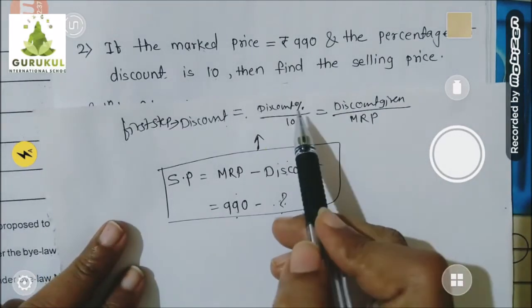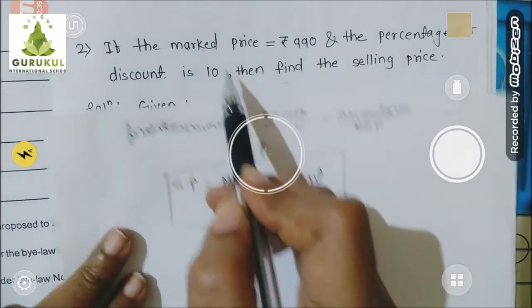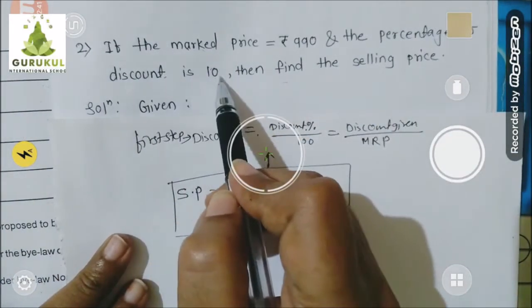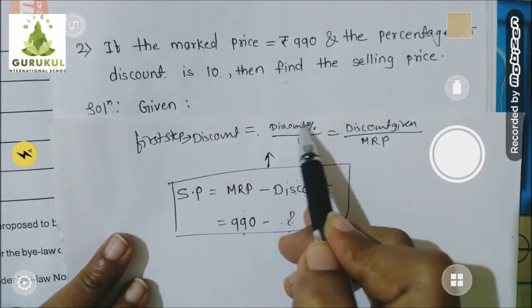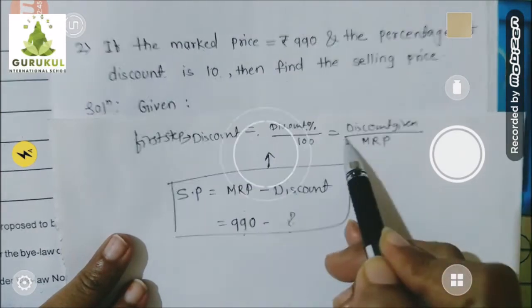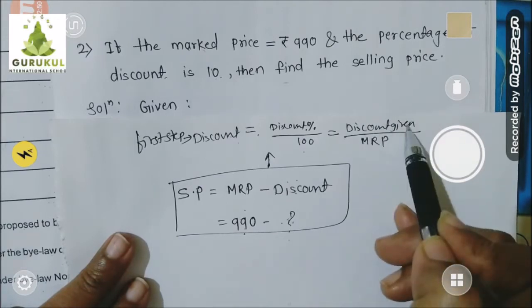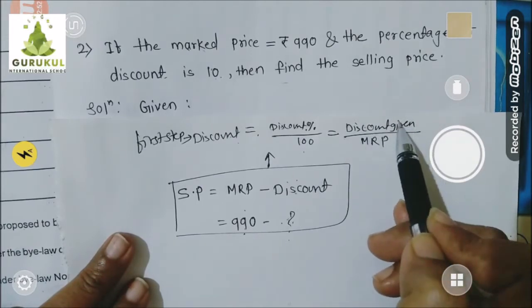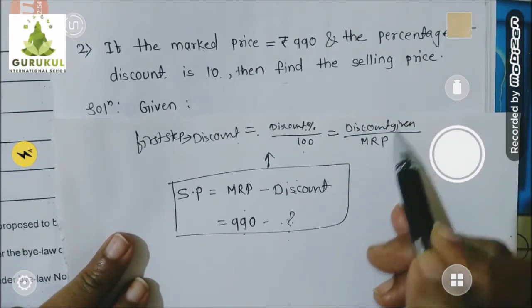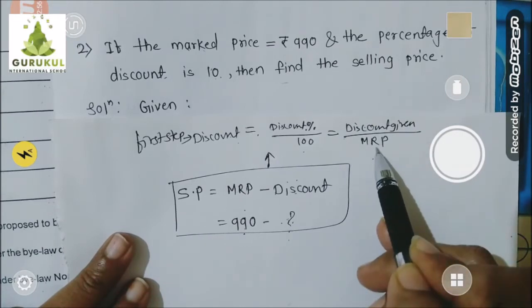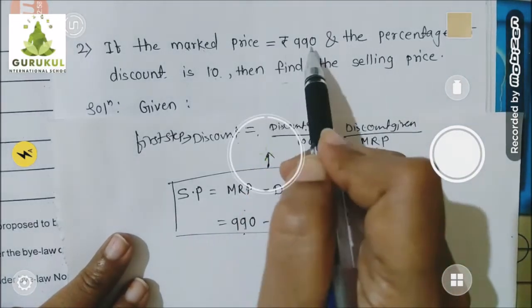Understood? Now discount percent is available with me. What is that? Percentage of discount is 10%. It means discount percent is 10 upon 100 is equal to discount given. This discount is which one? It is in rupees form, and this is given on which mark price? The mark price is given 990.